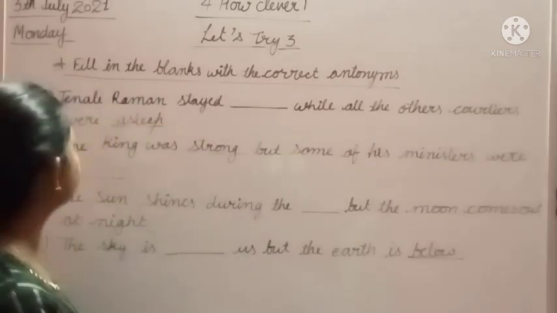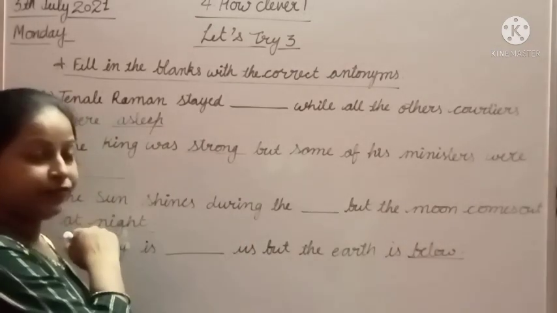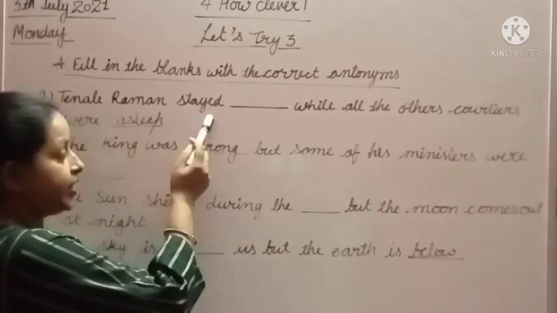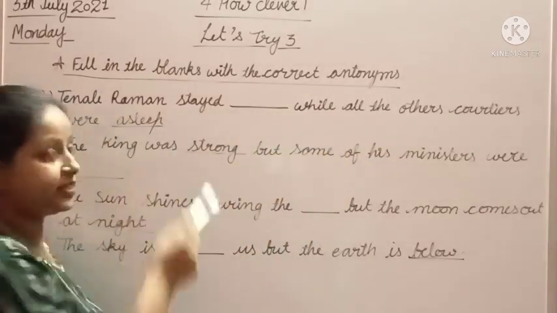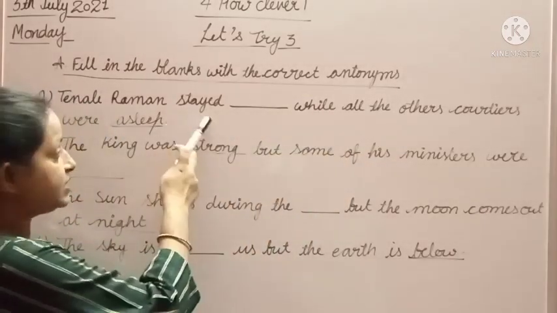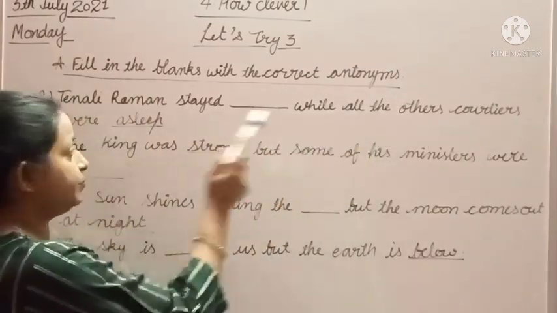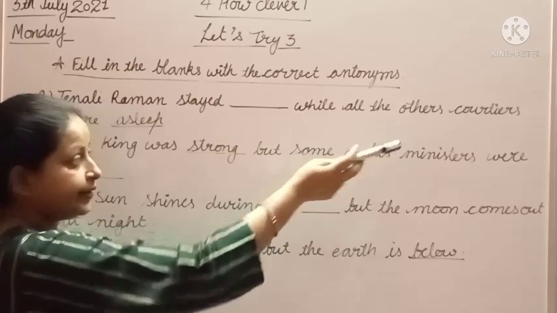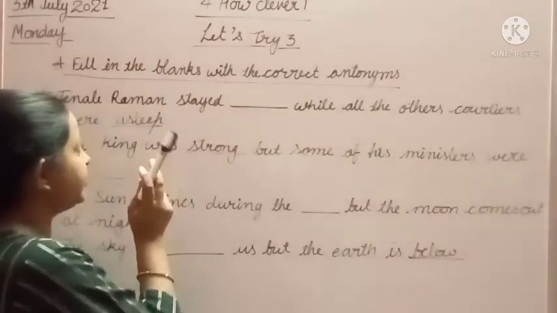Students, here are some other fill in the blanks on the board. So we will read first. Tenali Raman stayed dash while all the other courtiers were asleep. जबकि सारे courtiers, सारे दरबारी और बाकी जो दरबारी थे वो सो गए, were asleep.